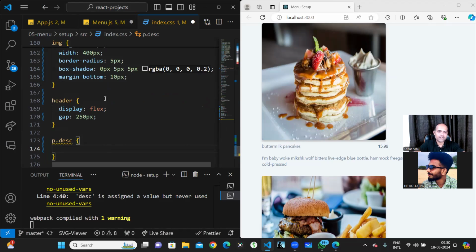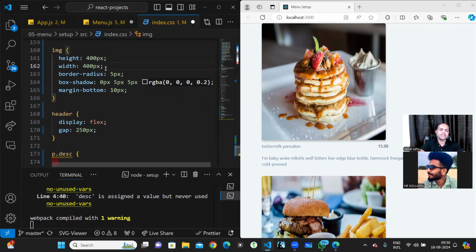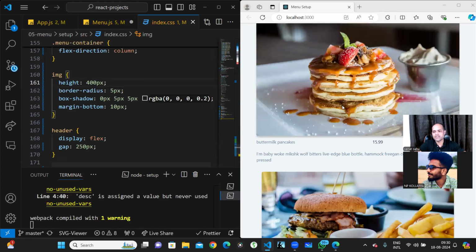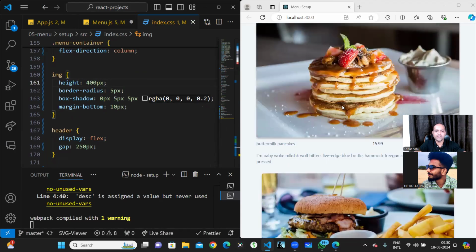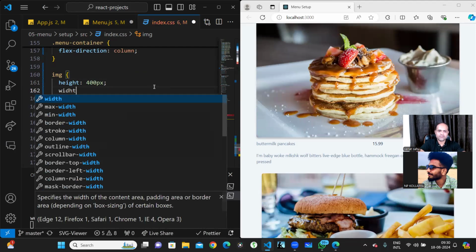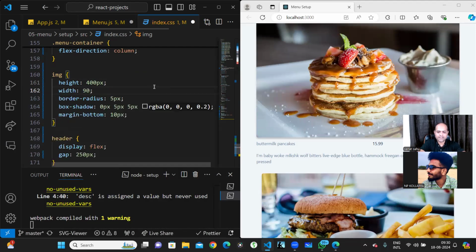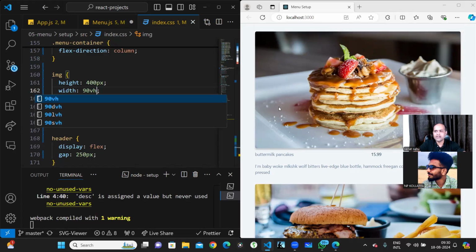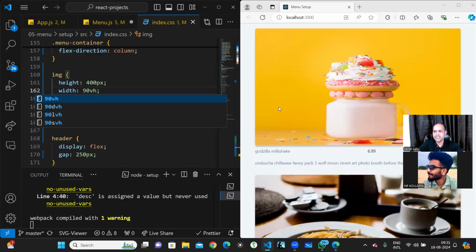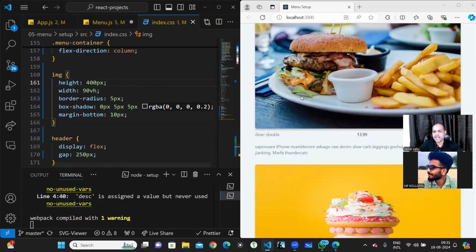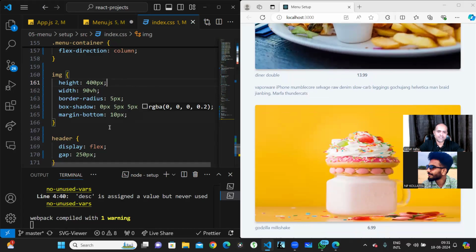Or else what we can do is we won't give a width to this image, so it will take only height as 400 pixel. It will take the entire space. That is also cool, not a problem. Or else we can just give a width of 90 VW. That is also fine. So the image width remains the same. Height I fixed, but width I've given 90 VW, so it is taking 90% of the width, right?